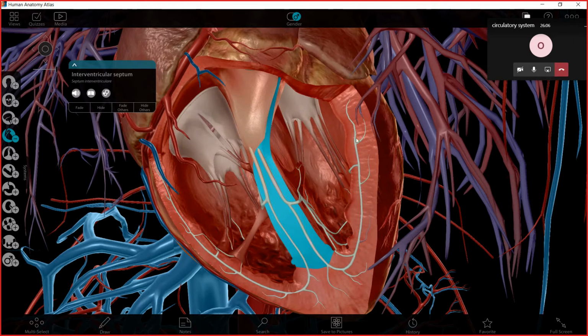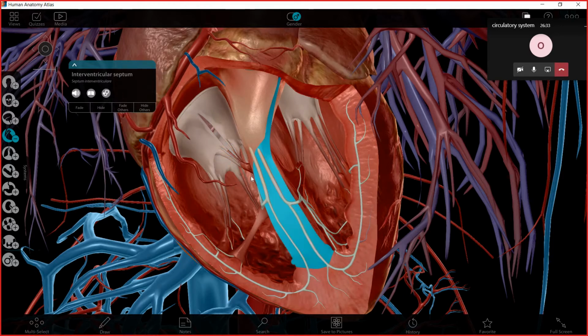Why? Because the left side of the heart has blood with oxygen, but the right side of the heart has blood without oxygen. The blood with oxygen in the left side cannot be mixed with the blood without oxygen in the right side.